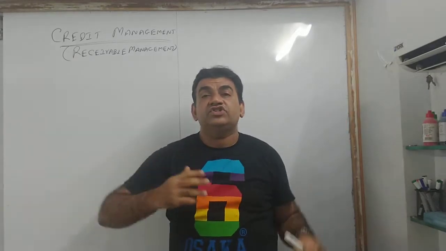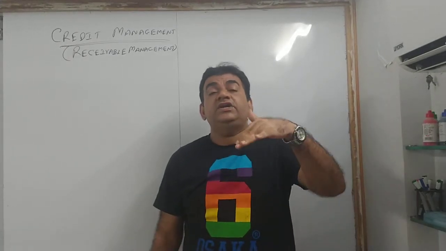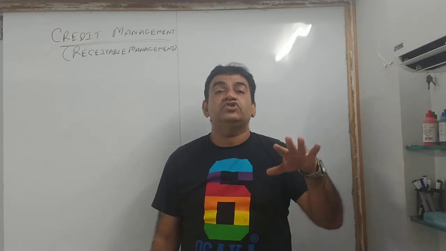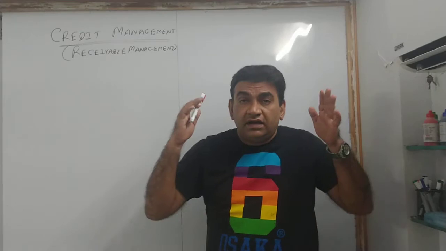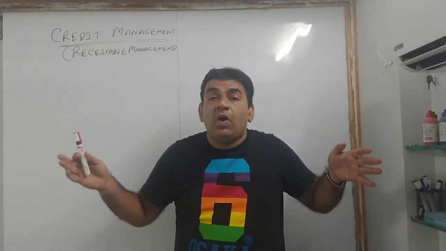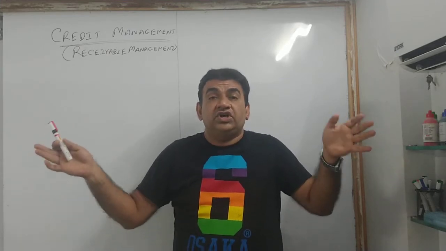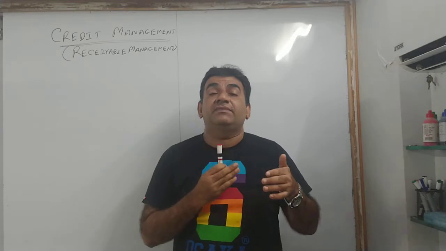Because if I am selling goods on cash, debts don't arise. Debts come into picture only when the goods are sold on credit. So this chapter is basically about, when you sell goods on credit, how you will manage your credit policies. That is called receivable or credit management.